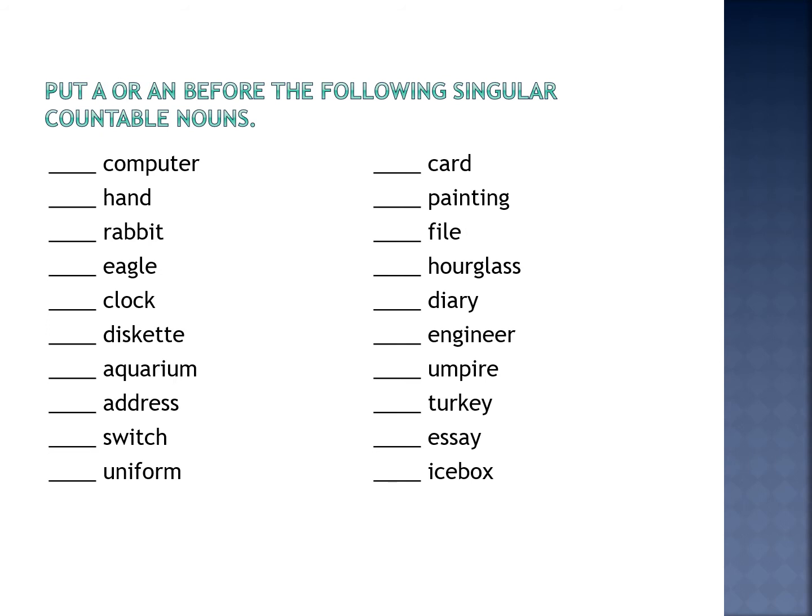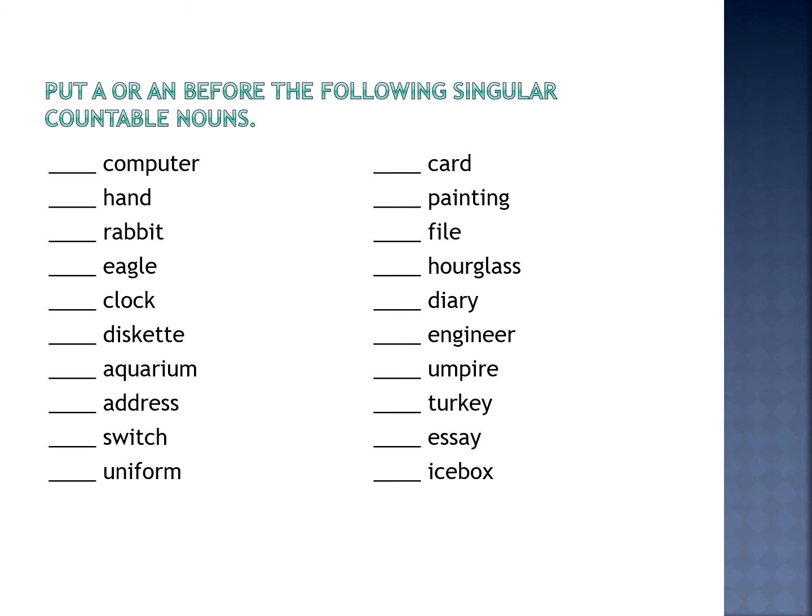Okay, let's discuss these words. They are all singular countable nouns. So should we put a or an before the words? Computer, a computer. Hand, a hand. Rabbit, a rabbit. Eagle, so e, an eagle. A clock, a diskette. Aquarium, an aquarium. An address. Switch, a switch.